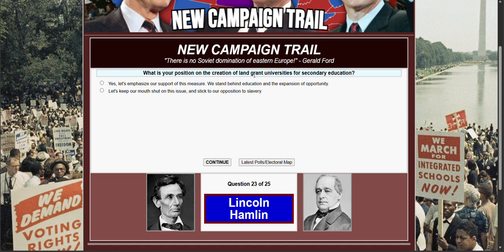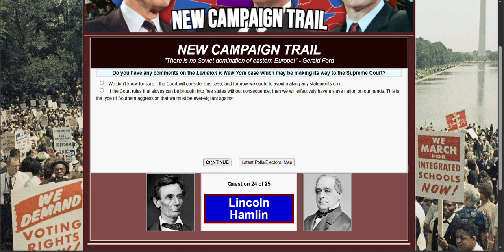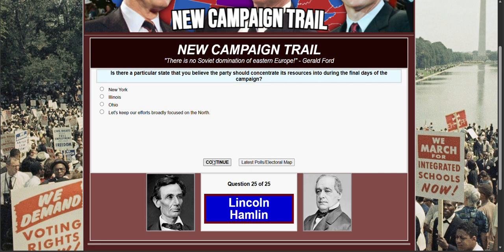What is your position on the creation of land grant universities for secondary education? Yeah, let's emphasize our support of this measure. We stand behind education and the expansion. Do you have any comments on the Lemon v. New York case, which may be making its way to the Supreme Court? We don't know for sure if the court will consider this case, and for now, we ought to avoid making any statements on it. If the court rules that slaves can be brought into free states without consequence, then we will effectively have a slave nation on our hands. This is the type of Southern aggression we must be ever vigilant against. Boom, strong Republican tone just before the end.